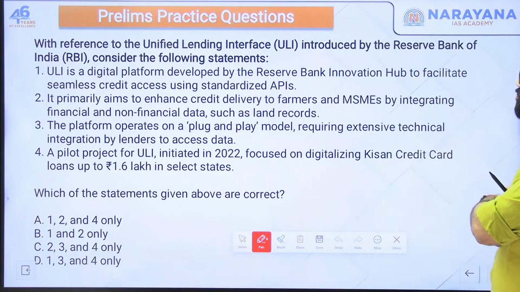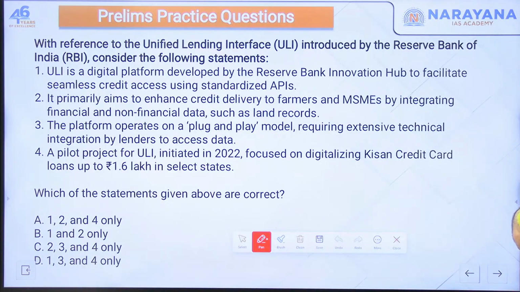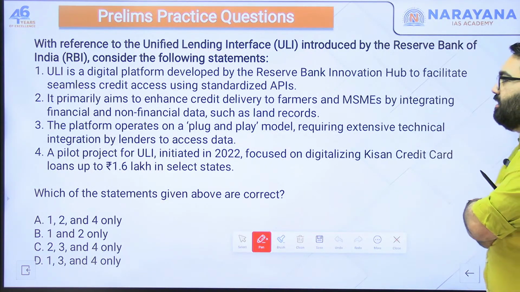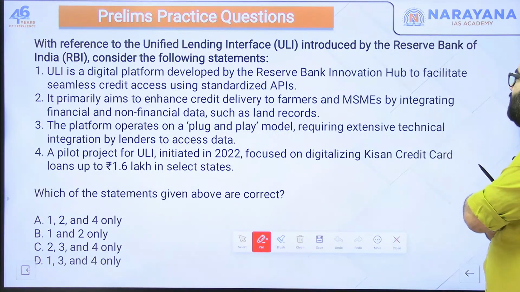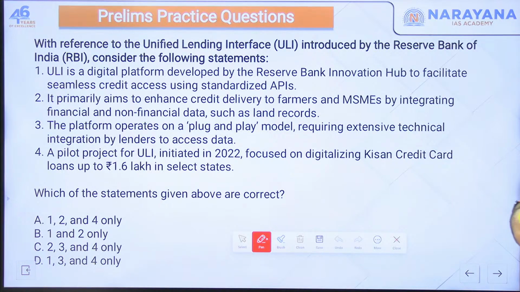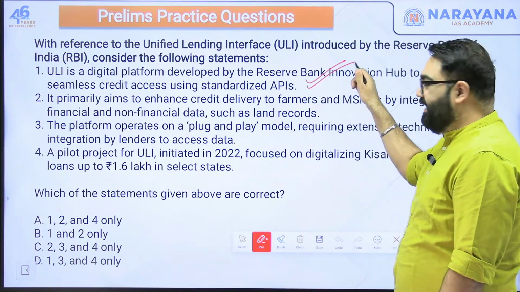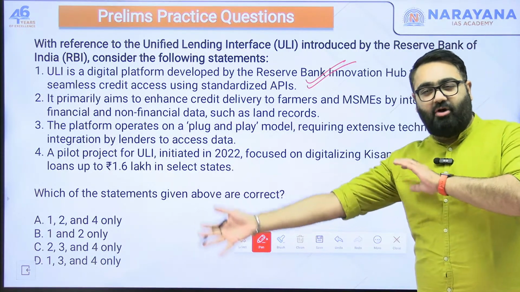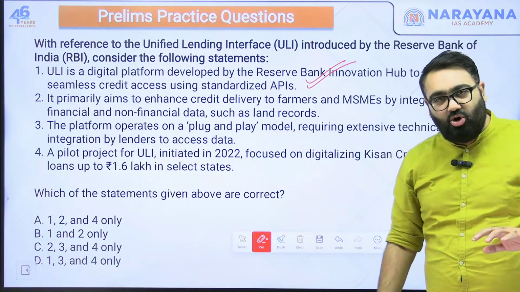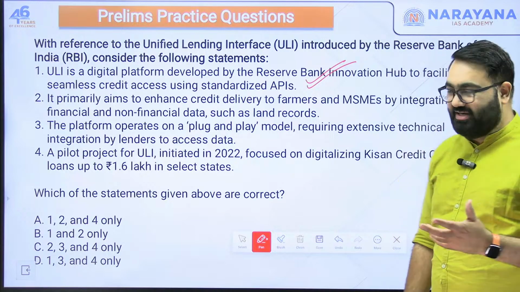With reference to unified lending interface introduced by RBI, consider the following statements. Number 1, ULI is a digital platform developed by RBI Innovation Hub to facilitate seamless credit access using standardized APIs. Yes, it is the perfect definition. That is what this interface is about. It will make it easier for you to apply for loans, for the banks to give you the loans. It will make it easier for the documentation, for the information to exchange, etc.